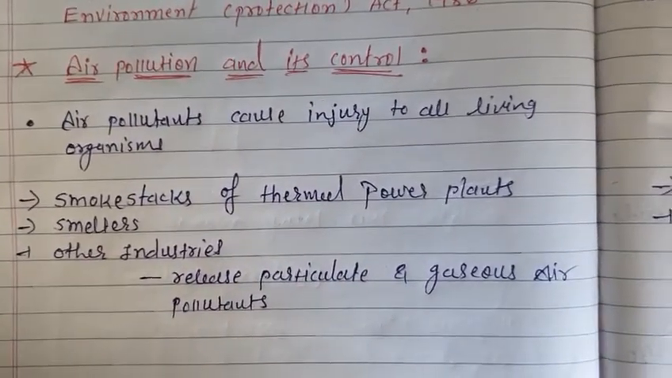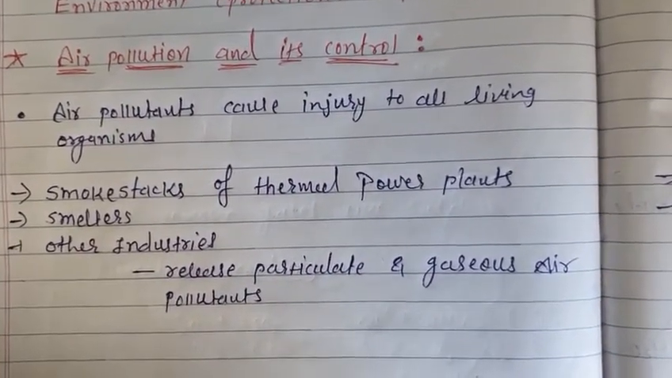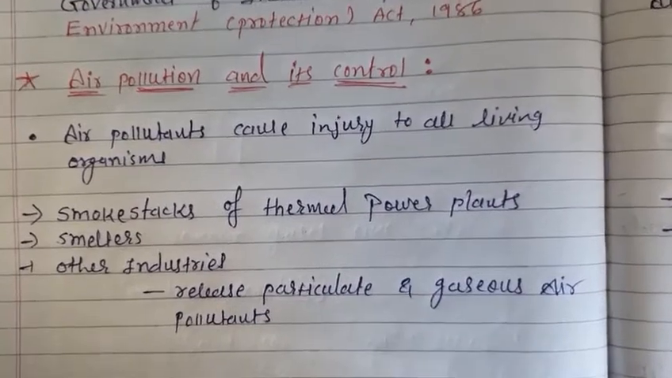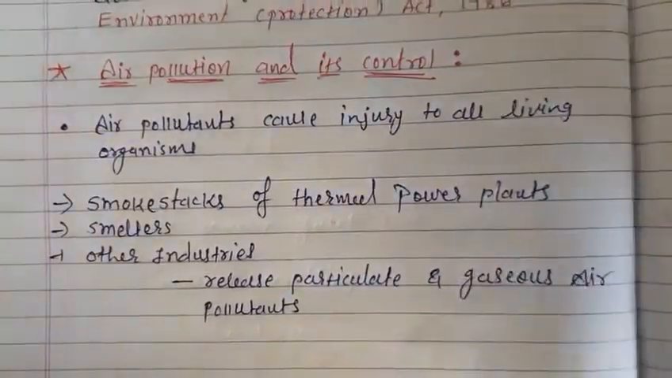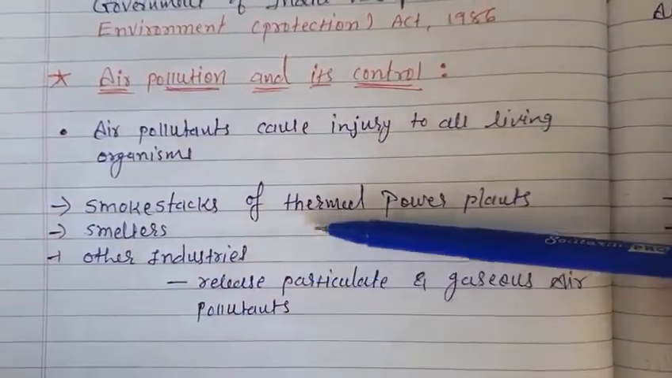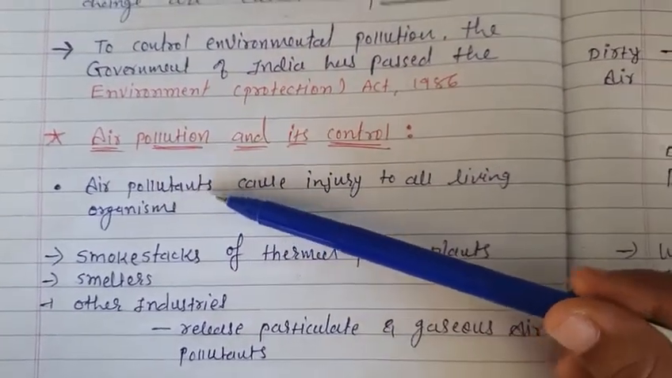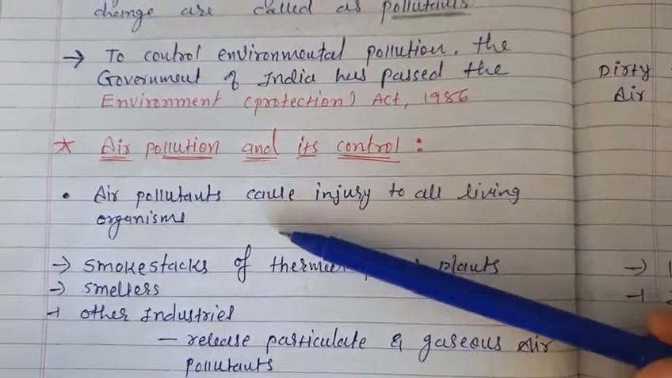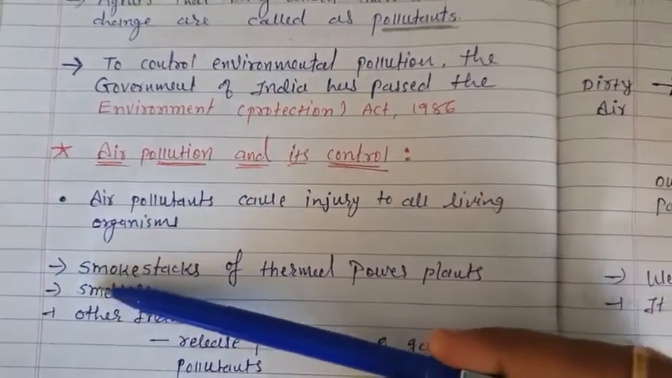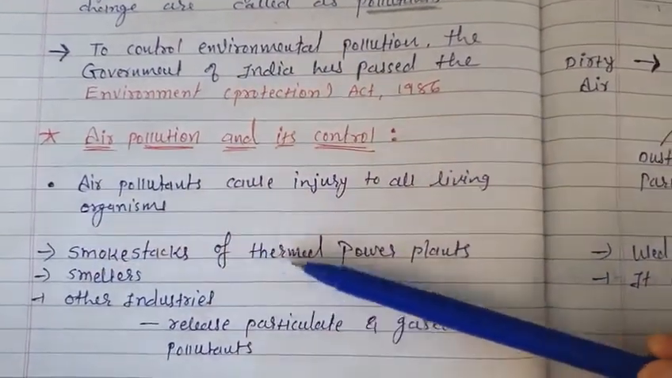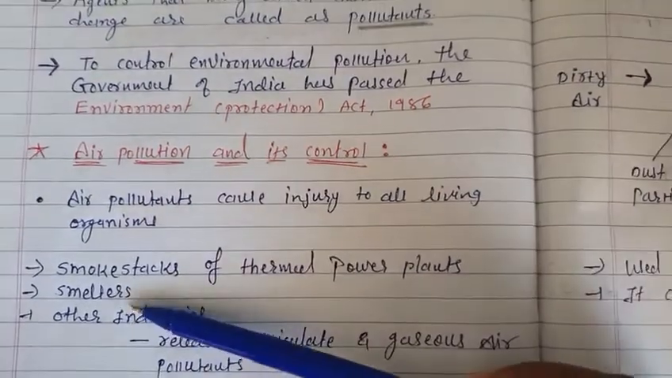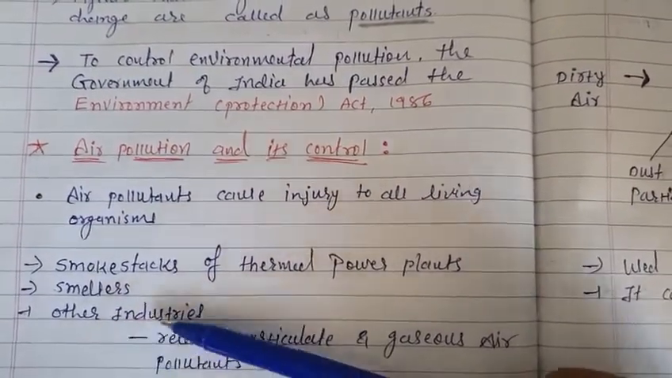So this air pollution can be very fatal, very dangerous, and we need to prevent it. So here are some examples by which this pollution can cause. Air pollutants cause injury to all living organisms by smokestacks of the thermal power plants, smelters and other industries.